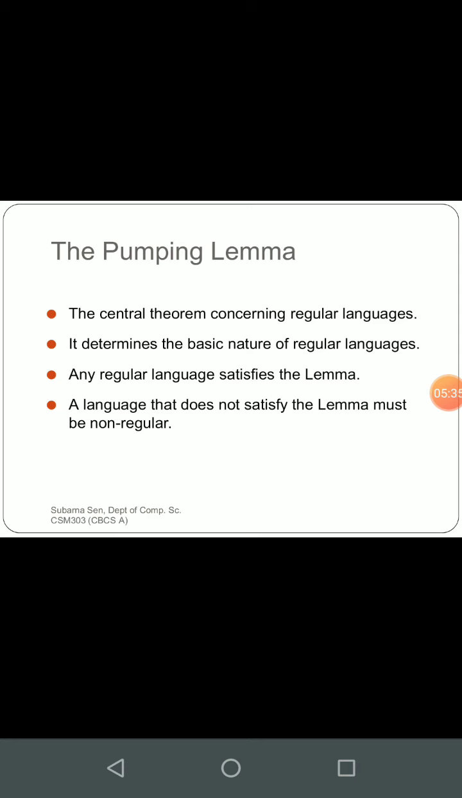Now let us focus on our main motive, that is the pumping lemma. This is a central theorem concerning regular languages. It determines the basic nature of regular languages. Any regular language satisfies the lemma. So whatever lemma we will see in our next slide, the job of a regular language is to follow it. You will see there are three steps available. If we can fit any language to those three steps, then you can consider that it is regular, otherwise it is not regular. A language that does not satisfy the lemma must be non-regular.